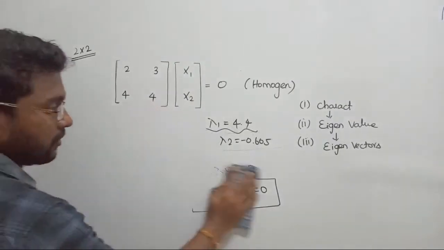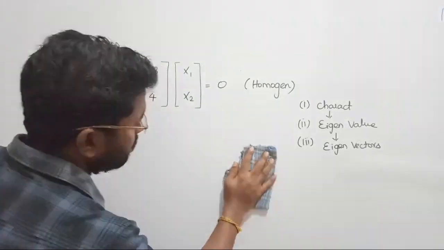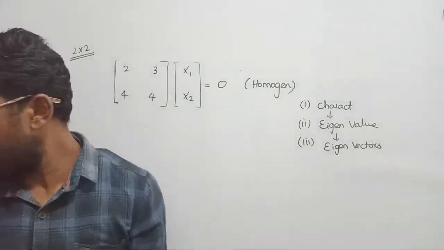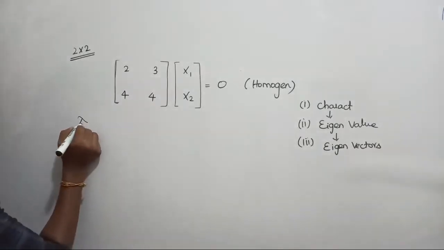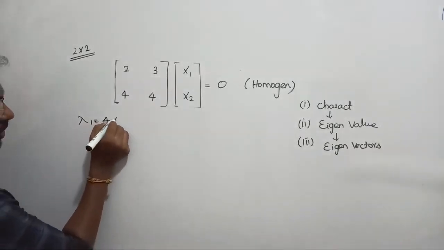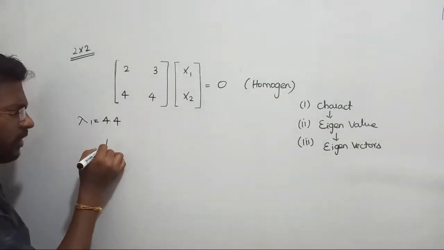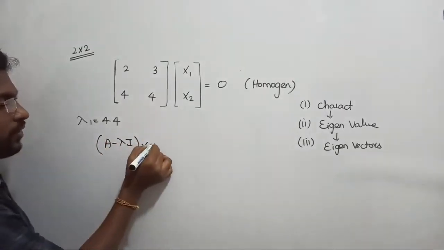Yeah, so the next target is 4.4 minus 0.605. Remember, select the first eigenvalue. Let us consider 4.4 and its corresponding eigenvector. Very simple. The formula is (A minus lambda I) x equals 0.